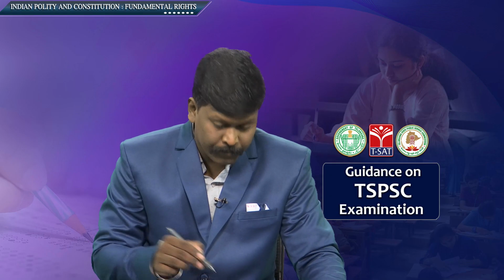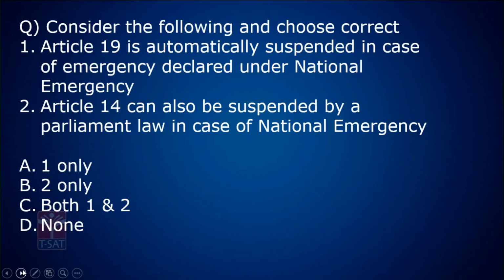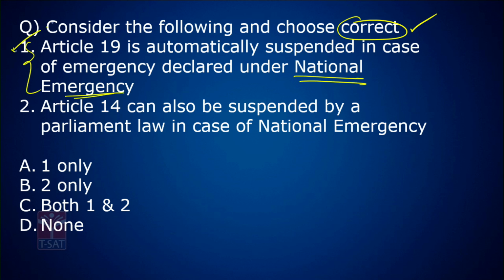Next question. Consider the following and choose the correct statement. Choose the correct statement. Simple. Okay. Article 19 is automatically suspended in case of emergency declared under national emergency. Correct. I'll explain this. Article 14 can also be suspended by the parliament law in case of national emergency.